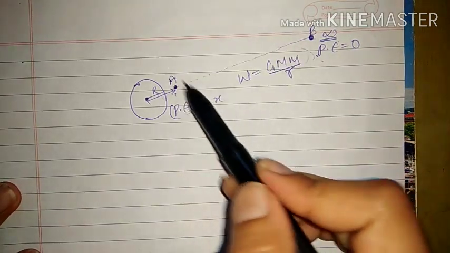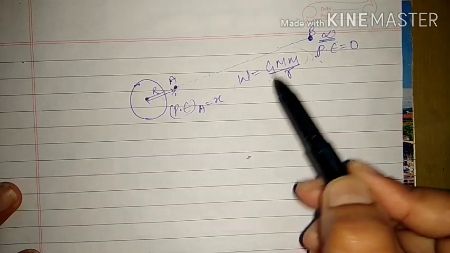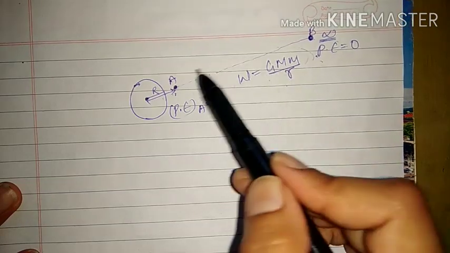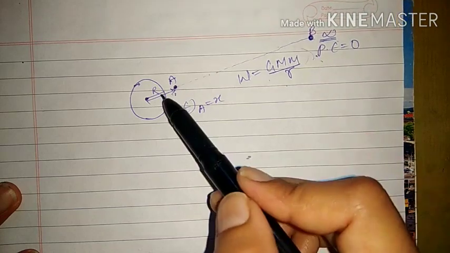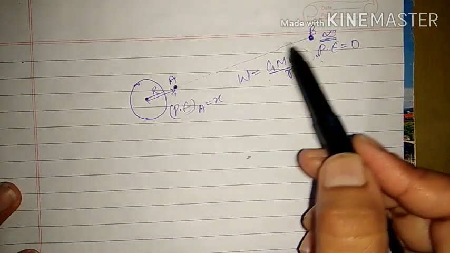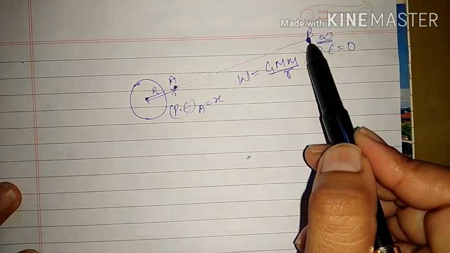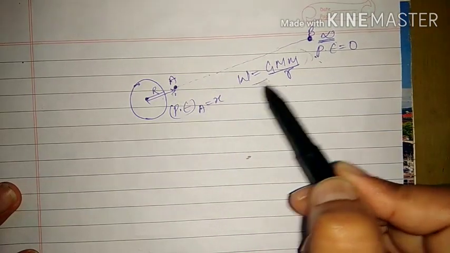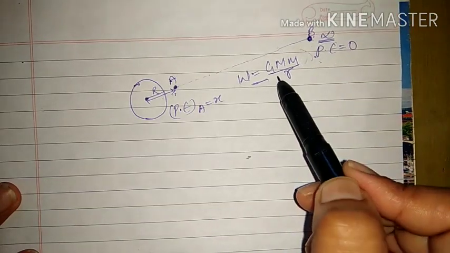So the amount of work done to bring this body from here to here is this much, and this amount of work done will be stored in the form of potential energy. We have studied that if we are changing the position of an object, then the amount of work done which we do to change its position is stored in the body in the form of potential energy.